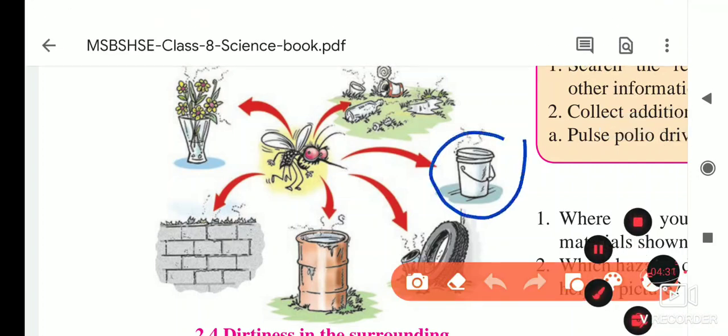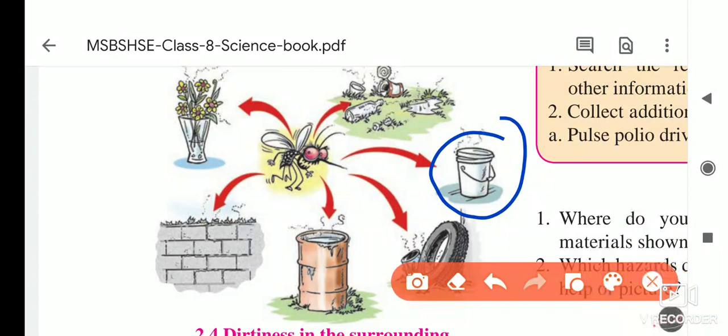This is a bucket-like structure, and I think water is stored inside it. Below that there is a window, here is a wall, and on that wall there are some places where some water gets stagnated.